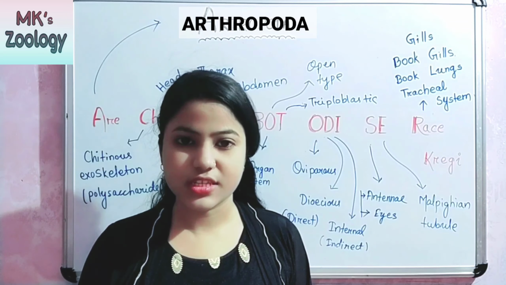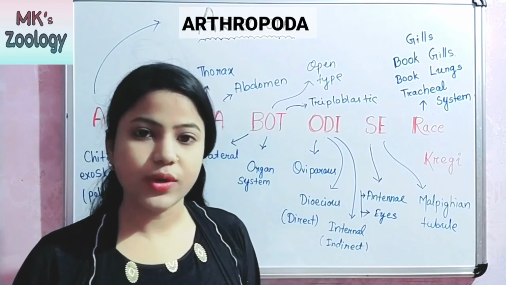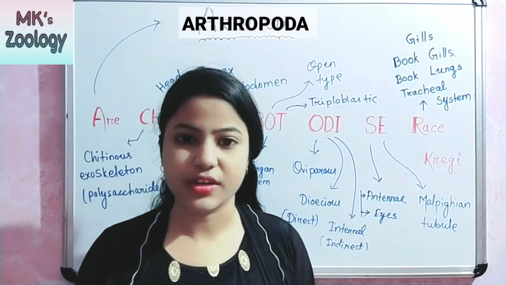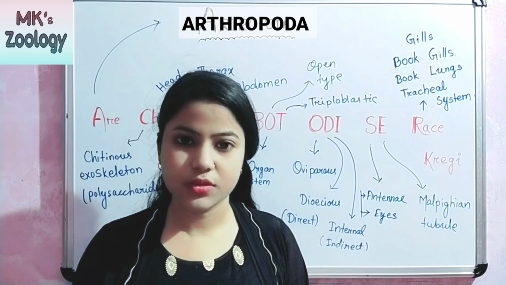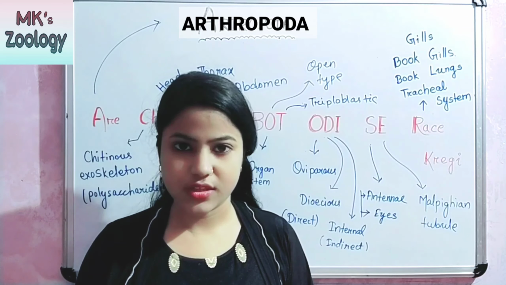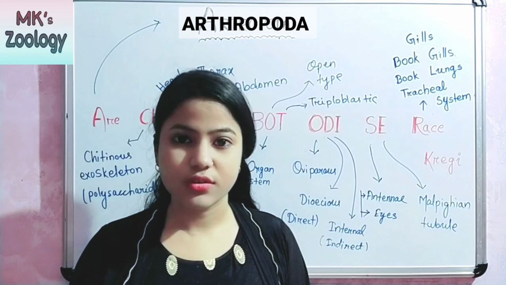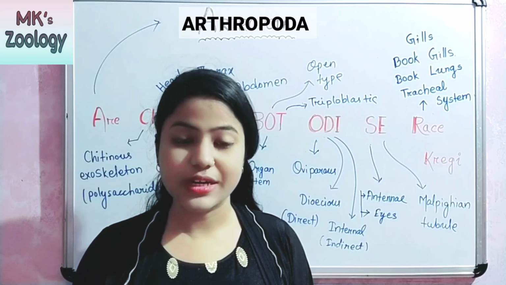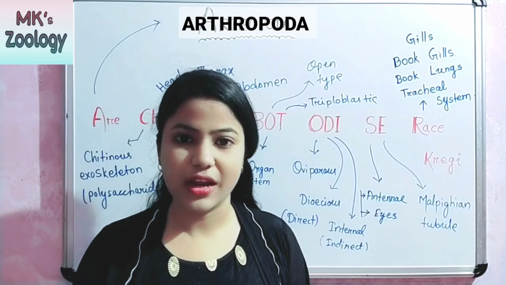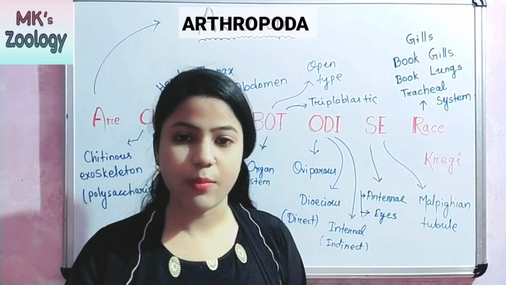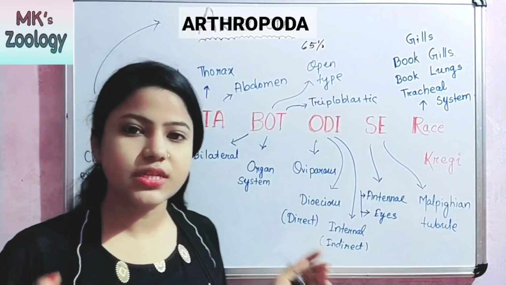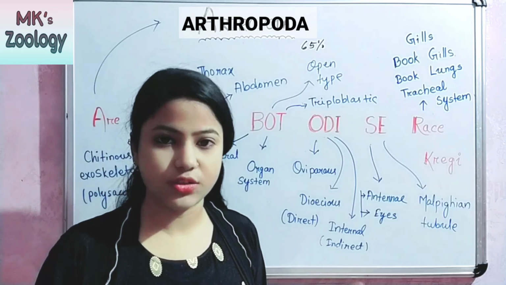So let's start today's topic. Today's topic is phylum Arthropoda. It is the largest phylum in the animal kingdom. Why is it the largest phylum? Because we have seen many kinds of insects in our environment, and all those insects belong to phylum Arthropoda. So it has many species. About two-thirds of the species, about 65%, belong to phylum Arthropoda.